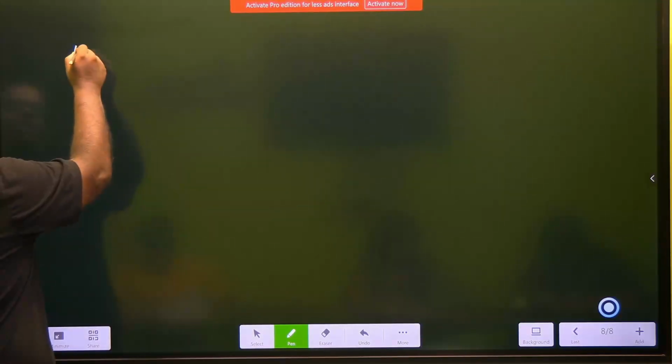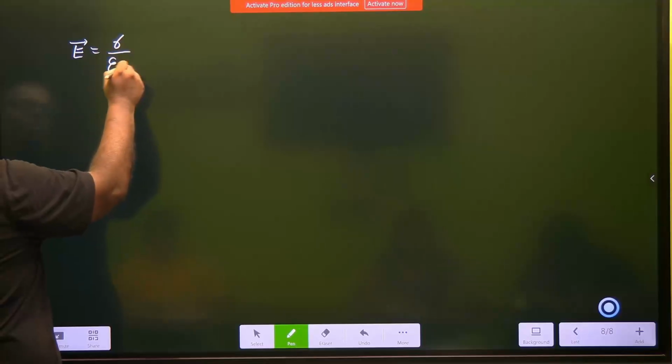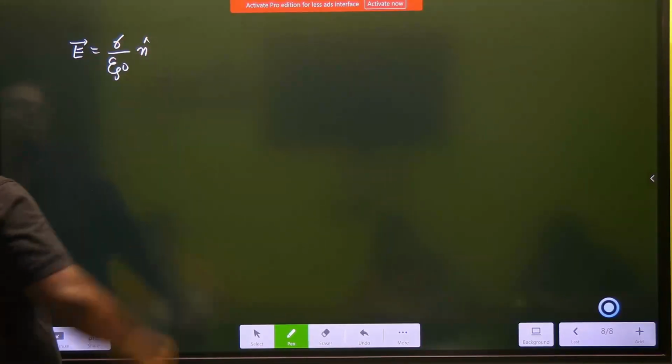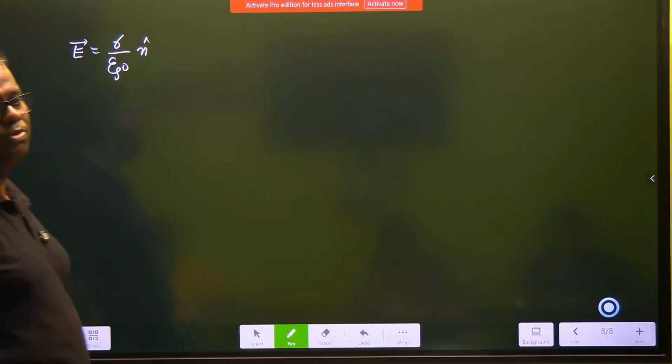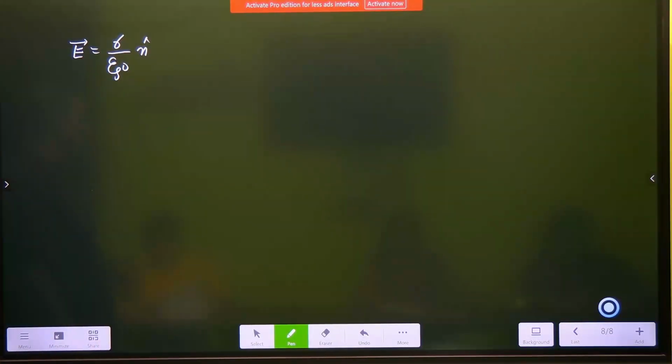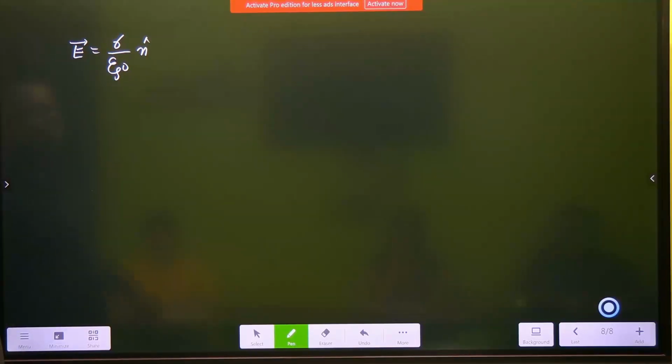The electric field is given by sigma by epsilon naught, and we put a normal. You just said the electric field on the surface of a charged conductor is normal to the surface. So what is the value of that electric field? The value of that electric field is sigma upon epsilon naught, and you are putting the normal n unit vector, meaning it is normal to the surface.